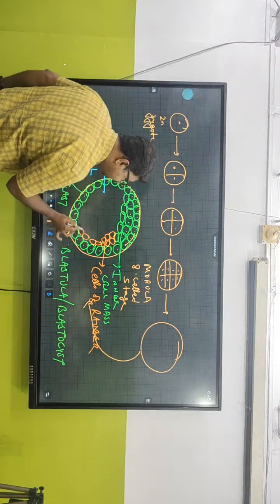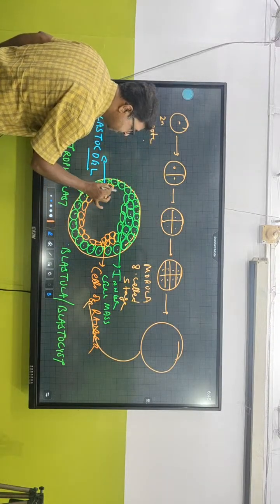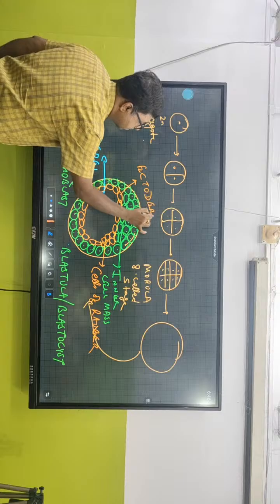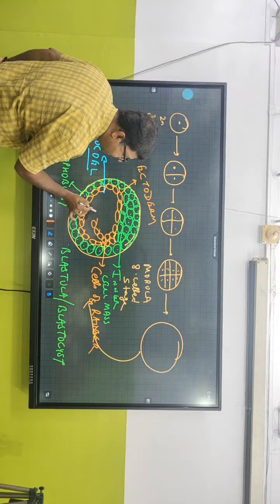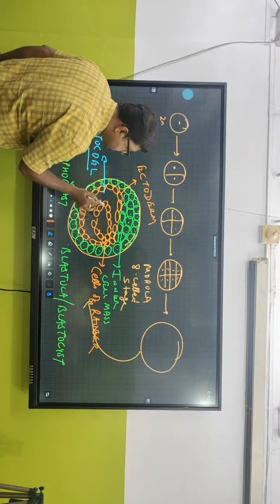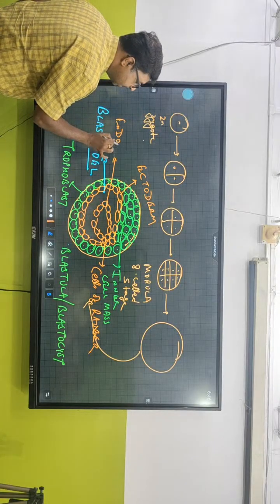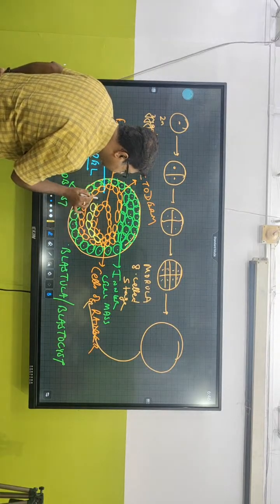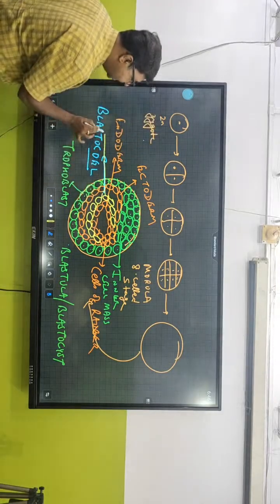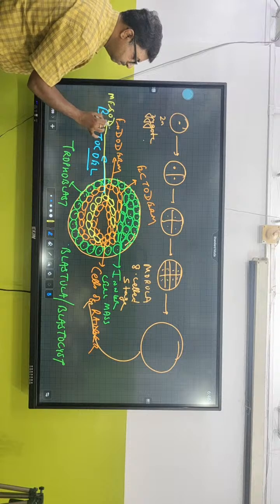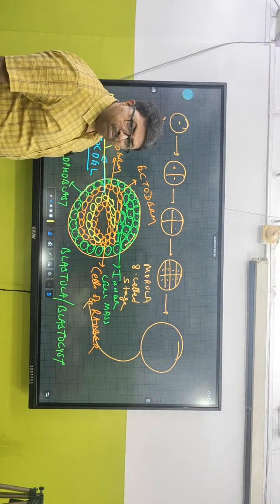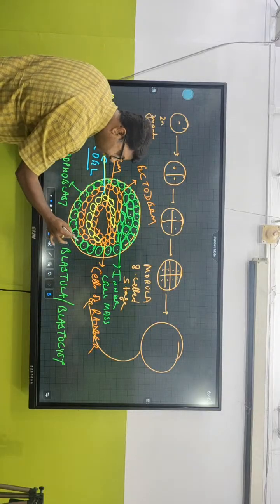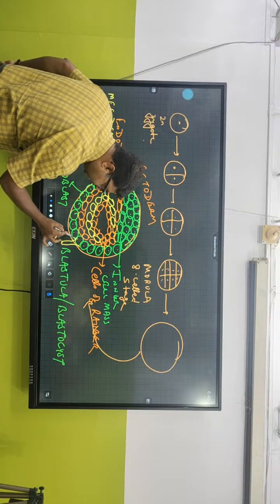They form some differentiating cells. This germinal layer, which is the first layer formed on the outside, is called ectoderm. Then they also form another layer, which we call endoderm. And in between these two, they form another cell layer, which we call mesoderm. So how many germinal layers have been formed? Three germinal layers. So this is what stage? Blastula, 32 cell stage.